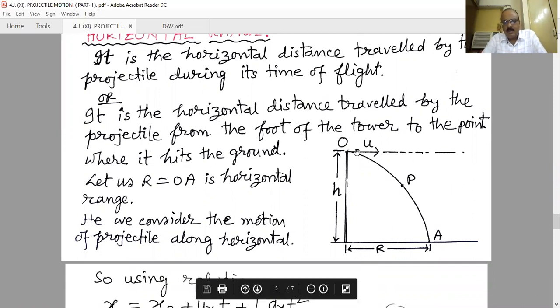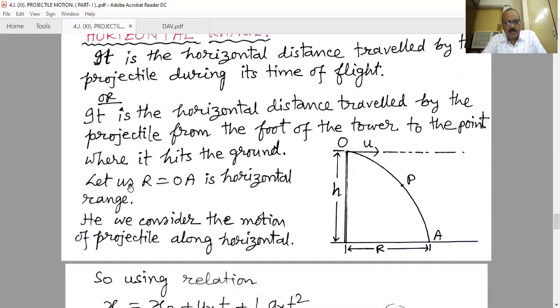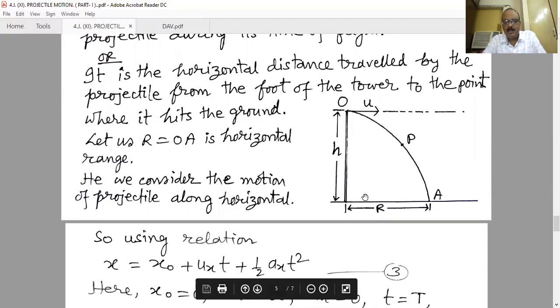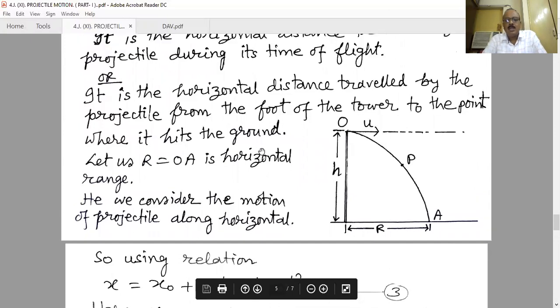It is projected from point O and it strikes the ground at point A. This distance from the foot of the tower to the point where it strikes the ground is known as the range of the projectile. Generally we take capital R as the notation for the range of the projectile, and it is really the horizontal range, that means the horizontal distance traveled during the time of flight.